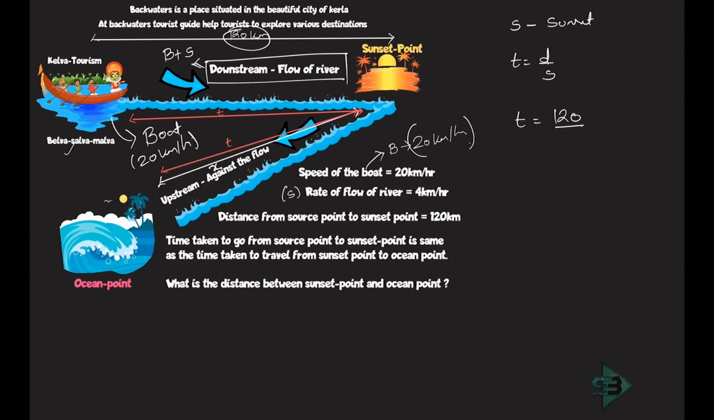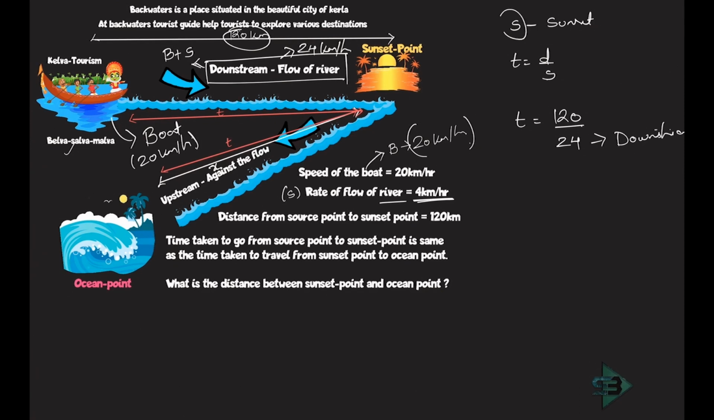But since the boat is going with the flow of the stream, the boat has a downstream speed right now. And that will be equal to B plus S. So what is S? Rate of flow of river. That is given to me as 4 km per hour. So this downstream speed will become what? 20 plus 4. This will become 24 km per hour. That will be the downstream speed. So I'll divide in this case. Time is equal to distance upon speed. Speed is 24. Which is this speed? This is downstream speed.